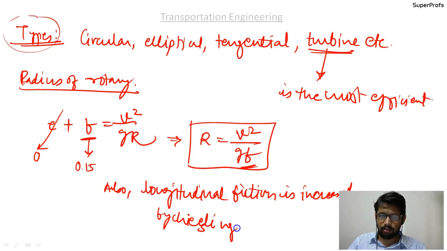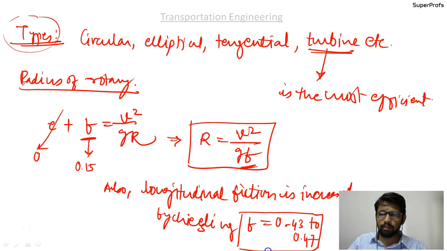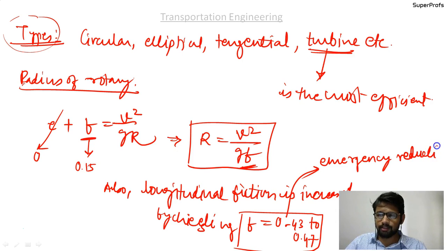Okay, and the f value is increased to somewhere 0.43 to 0.47, and earlier it used to be 0.35 to 0.40, and it is done to ensure emergency reduction in speed, so that the vehicles can reduce the speed on these particular regions.